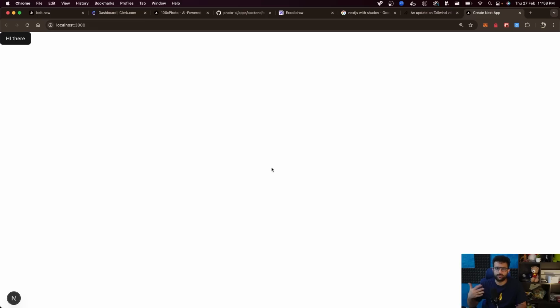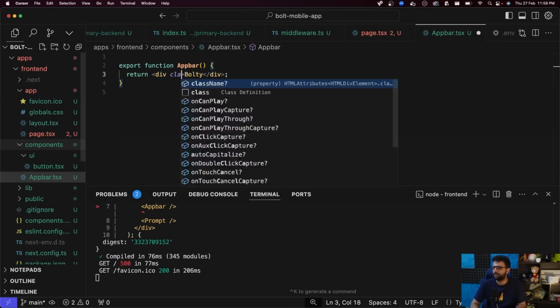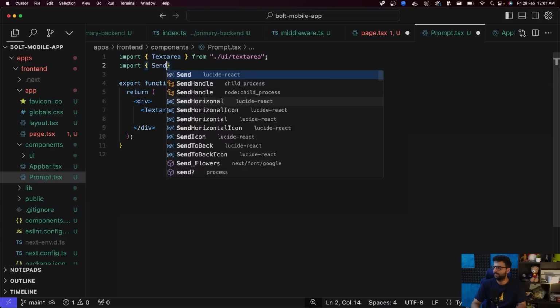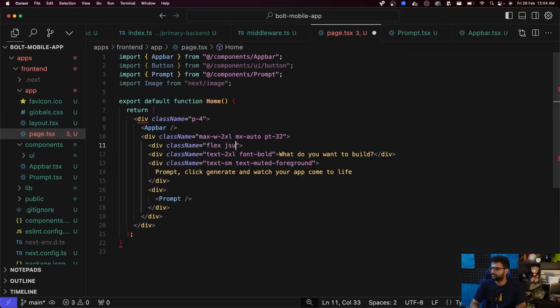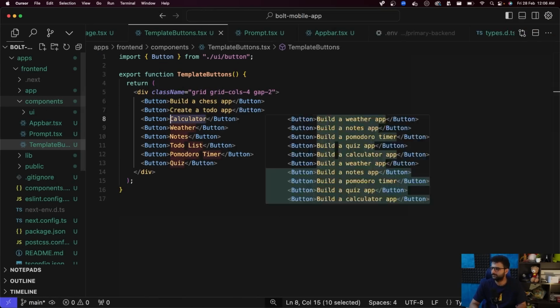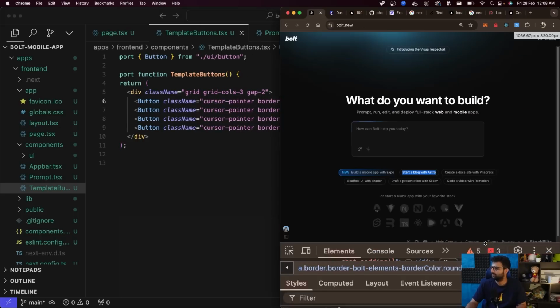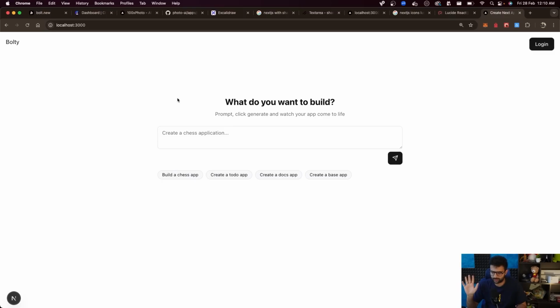So I'm not going to talk much. I'll just quickly code this out. Maybe I'll just fast forward through this section to keep the video short. I'm quickly writing the app bar component and a prompt component here. By the end of it, you can just look through the folder structure and see how I've written the components. All right, the first version is done.